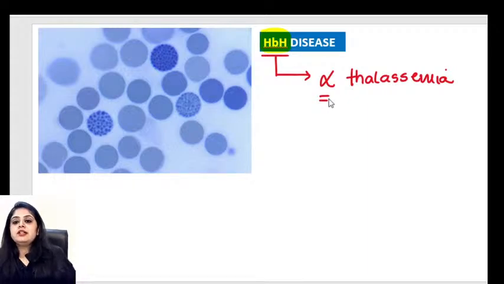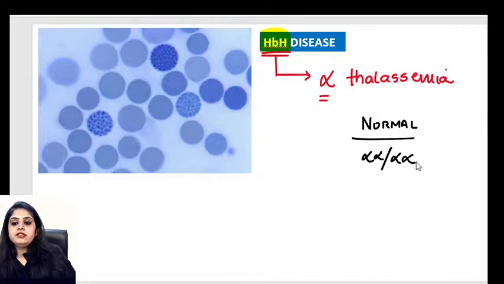So how many genes are deleted for HbH disease to occur? Let's go a little bit into theory and find out. Normally, a normal person, thankfully like you and me, has 4 alpha genes, and obviously we don't have any problem. We are totally normal because we have 4 alpha genes present in us.